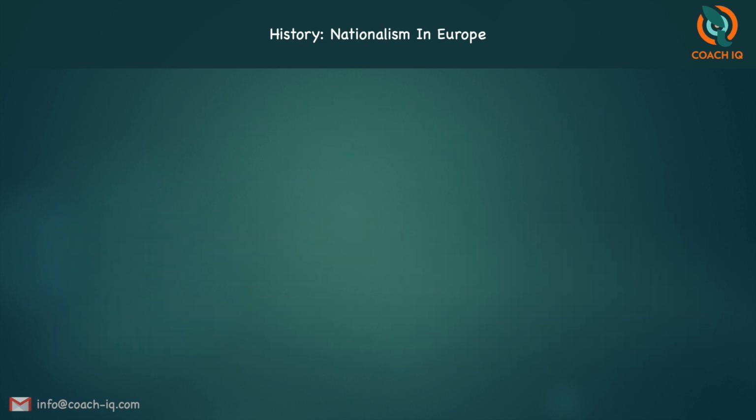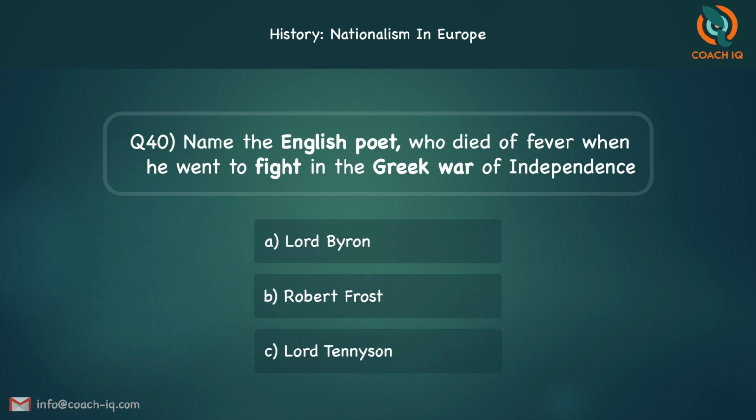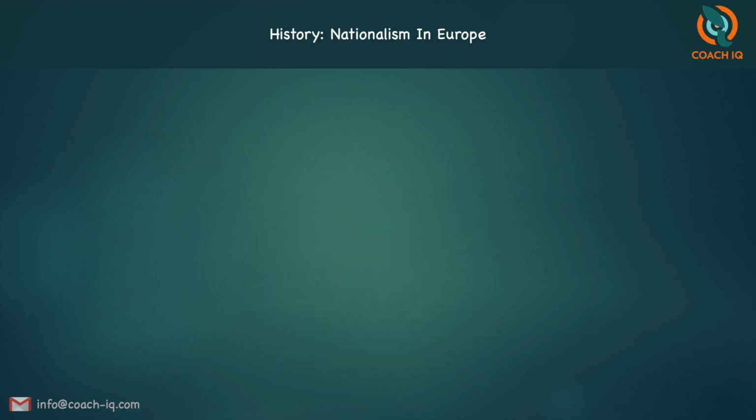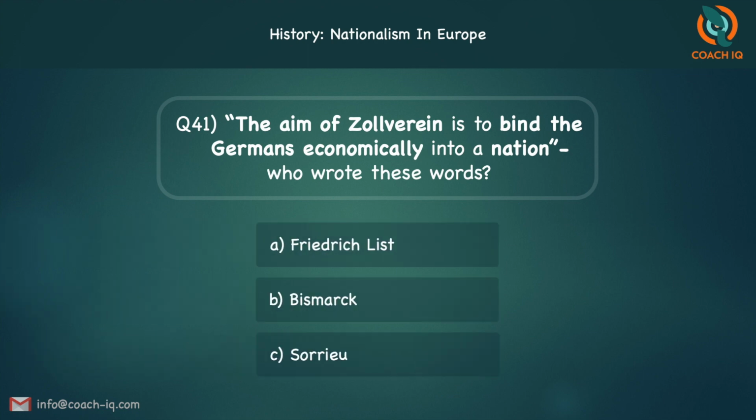The next one, name the English poet who died of fever when he went to fight in the Greek War of Independence. Lord Byron, Robert Frost, or Lord Tennyson? The answer is Lord Byron. The next one, the aim of the Zollverein is to bind the Germans economically into a nation. Who wrote these words? Frederick List, Bismarck, or Sorrieu? The answer is Frederick List.